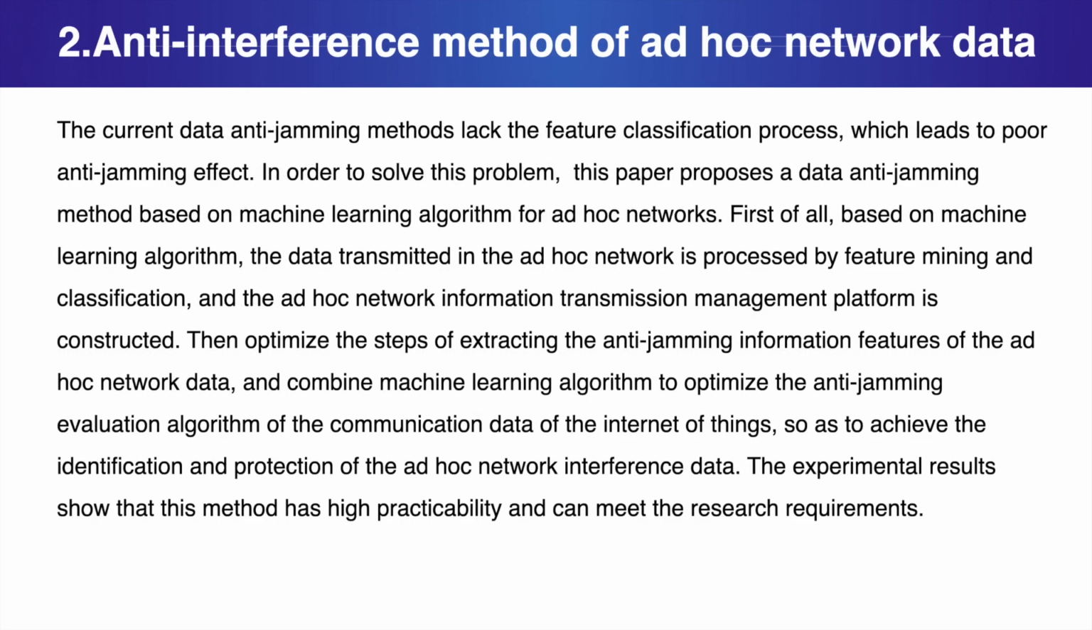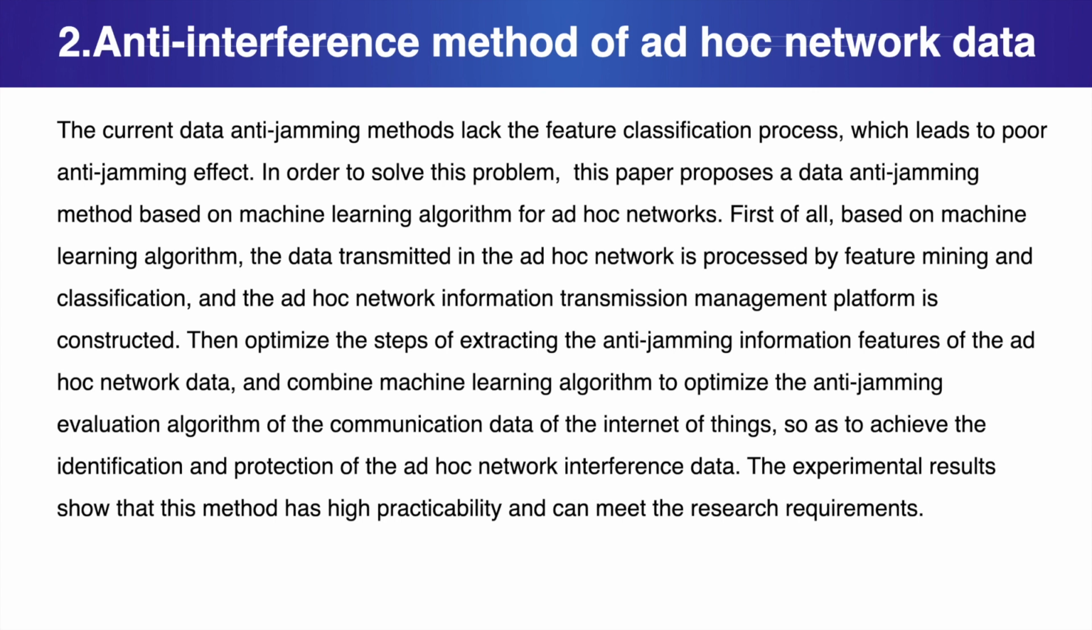2. Anti-interference method of ad hoc network data. The current data anti-jamming methods lack the feature classification process, which leads to poor anti-jamming effect. In order to solve this problem, this paper proposes a data anti-jamming method based on machine learning algorithm for ad hoc networks. First of all, based on machine learning algorithm, the data transmitted in the ad hoc network is processed by feature mining and classification, and the ad hoc network information transmission management platform is constructed.